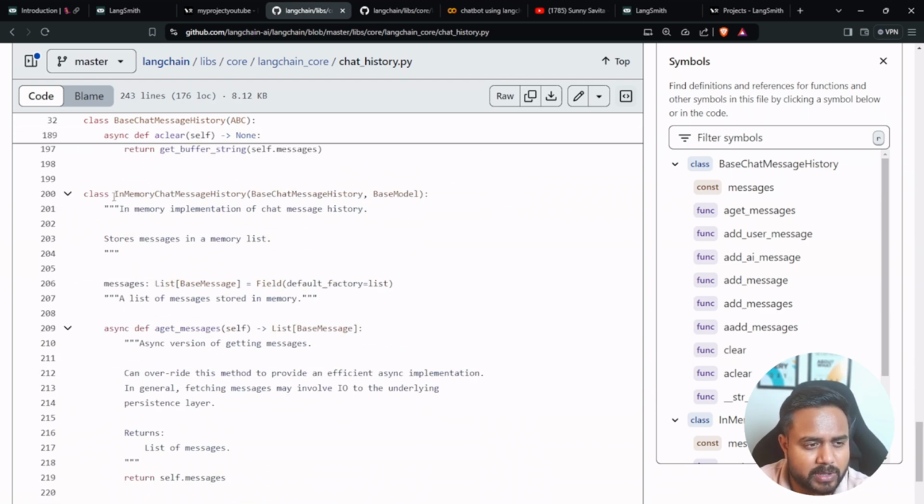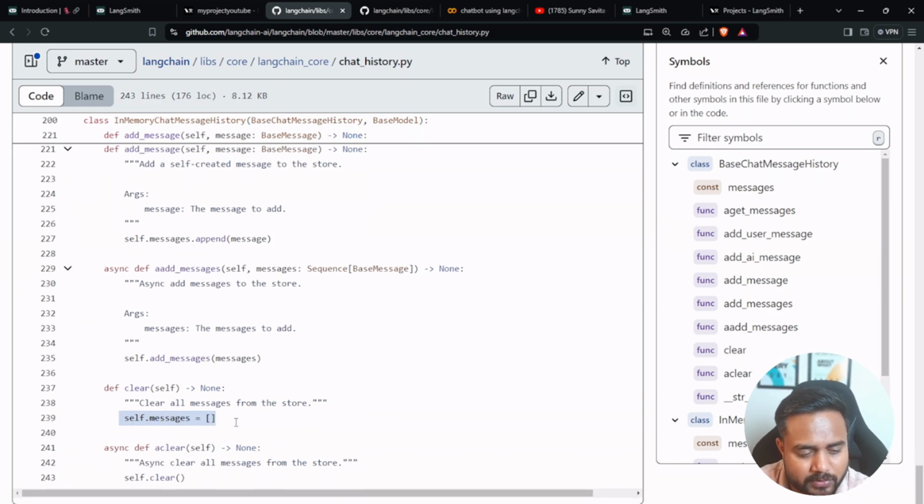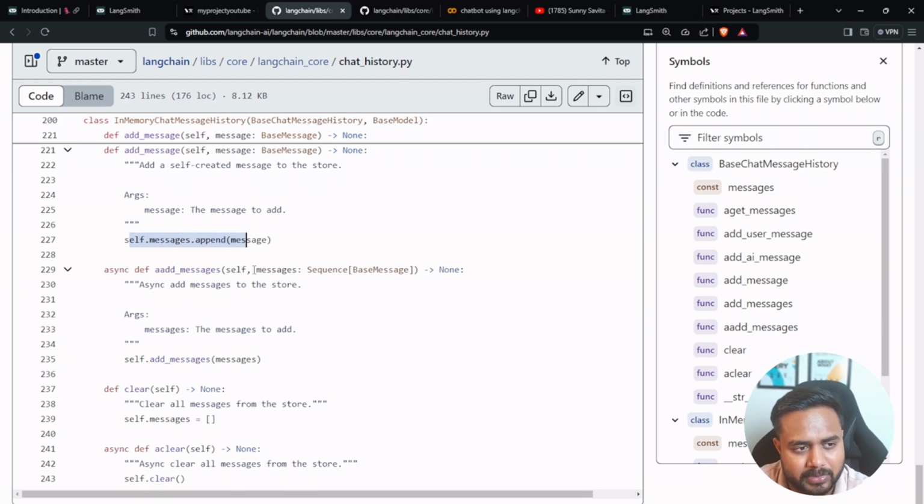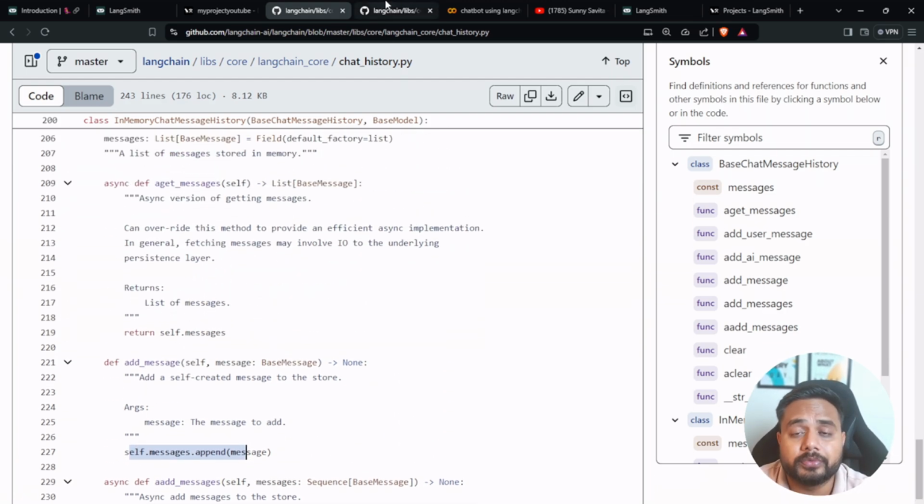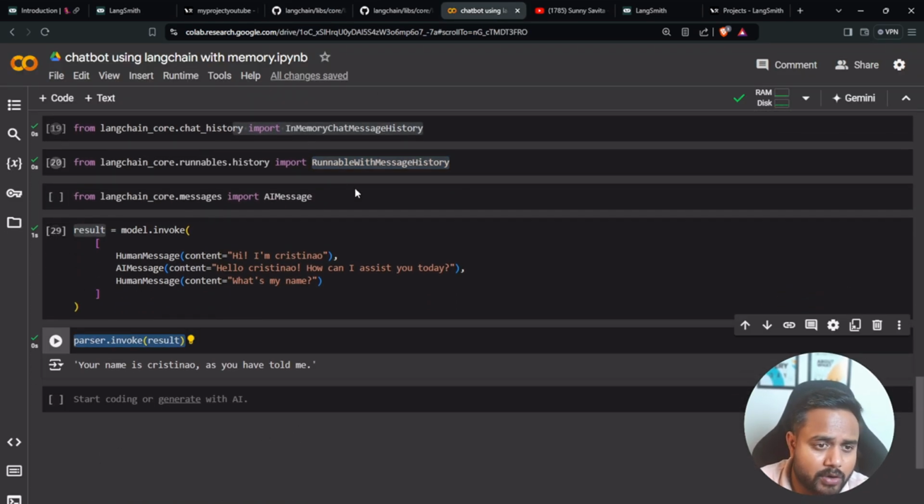Let me show you this in memory chat history. See here what they are doing. Everything they are going to keep inside self.messages, inside the list. Getting my point? Inside the list, they are going to collect all the messages. Now coming to the next part here. So parser.invoke, this is fine. Now how can we give the message through this particular in-memory chat history?